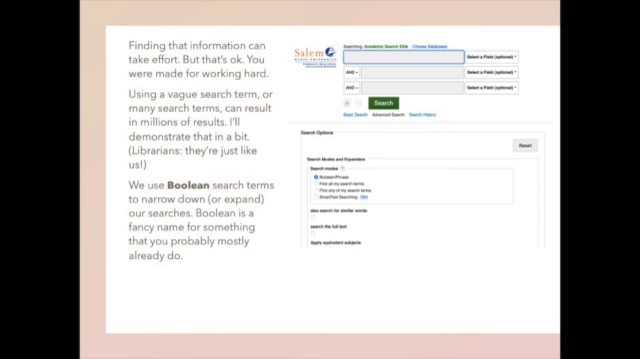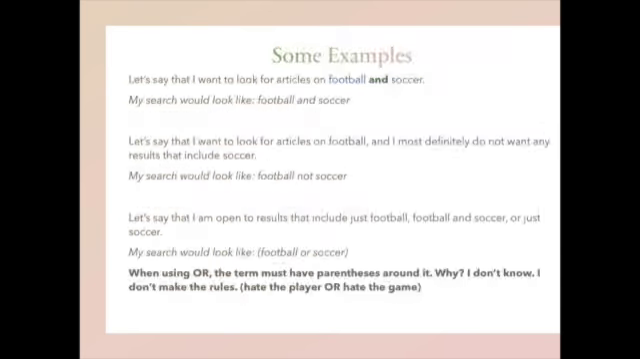Finding information on a database can be hard, but using vague search terms or too many search terms can result in millions of results, and I'll demonstrate that in a bit. We use Boolean search terms to narrow down or expand our searches. And to be frank, Boolean is something that you've probably already done but just didn't realize it.